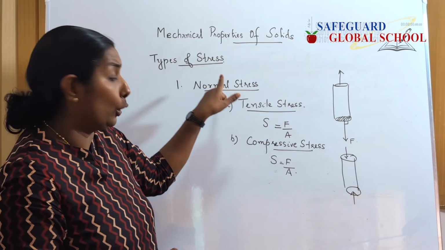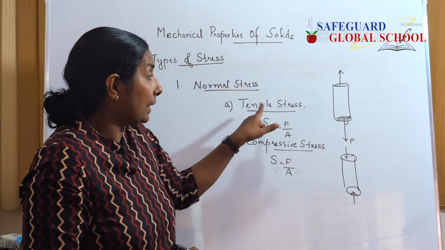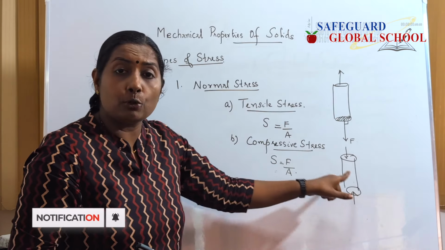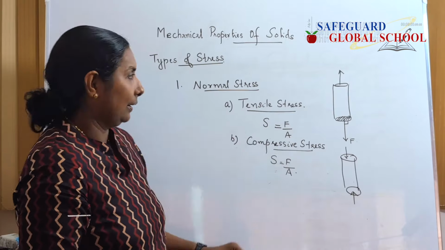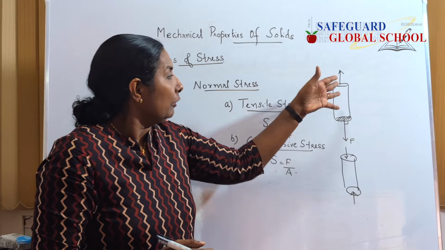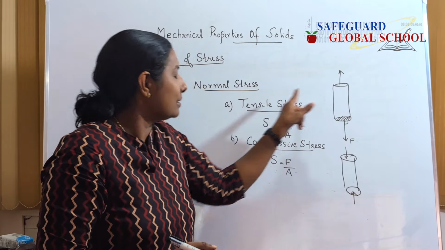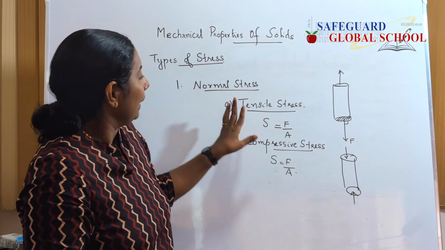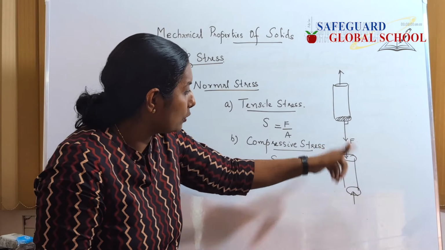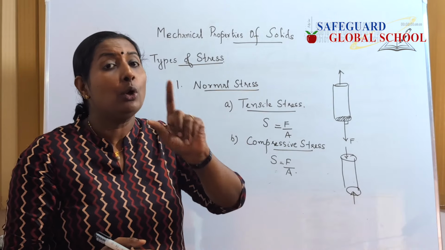That is why the word normal, same equation is there, only the effect is tensile stress produces an increase in length, but a compressive stress produces a decrease in length. But you may note that whatever forces that we are applying to this body, this net force is zero. Hence we can say that even though we apply two equal and opposite forces on the sides, it will produce a change in length. That you have to note.